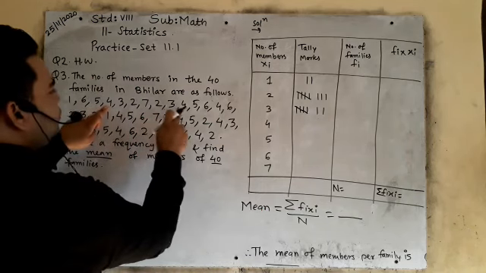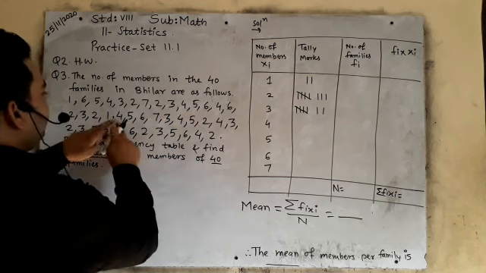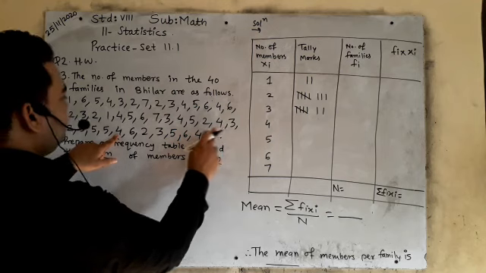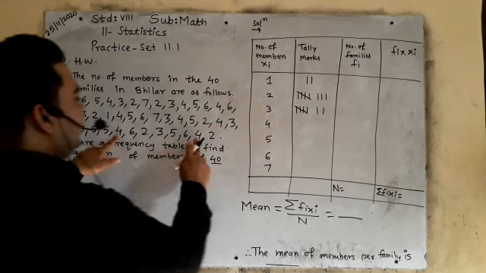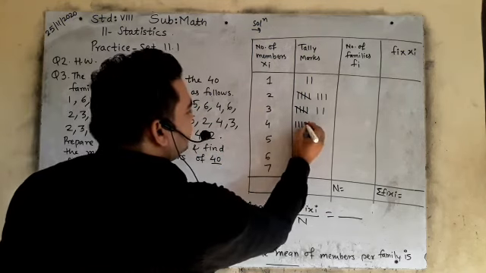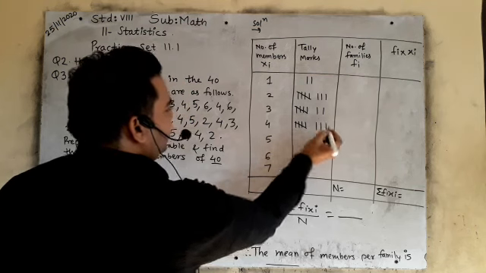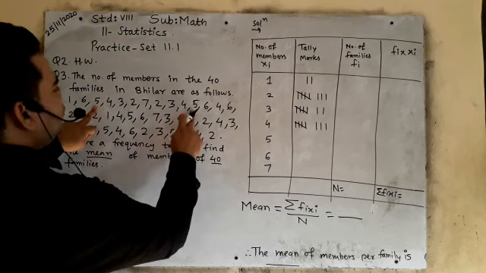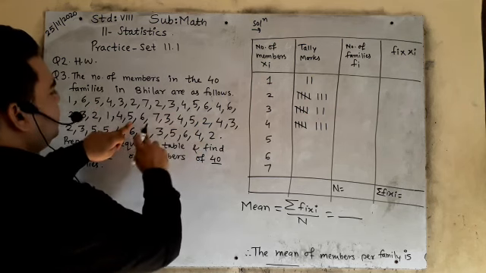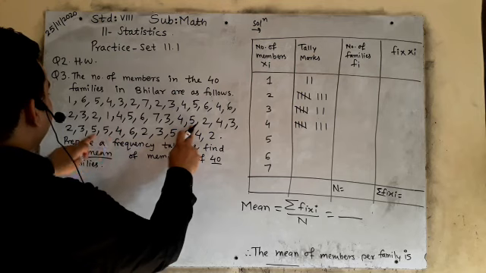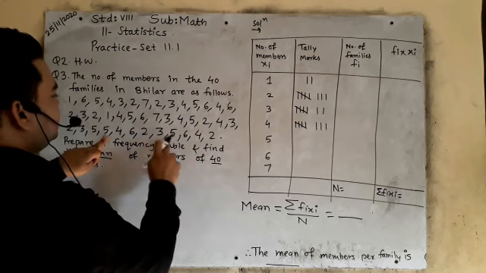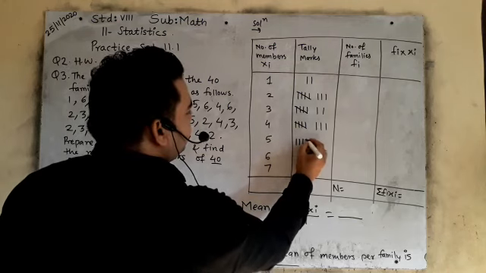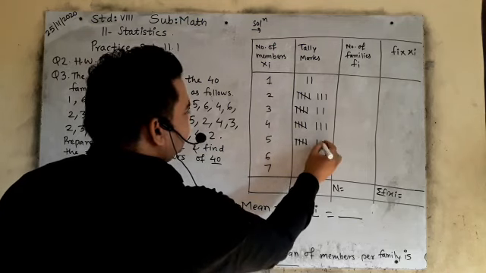1, 2, 3, 4, 5, 6, 7, 8. Is it clear? 8 times. You will write 1, 2, 3, 4, 5, 6, 7, 8. Now count 5 comes how many times? 1, 2, 3, 4, 5, 6, 7. Is it clear? It is 7.